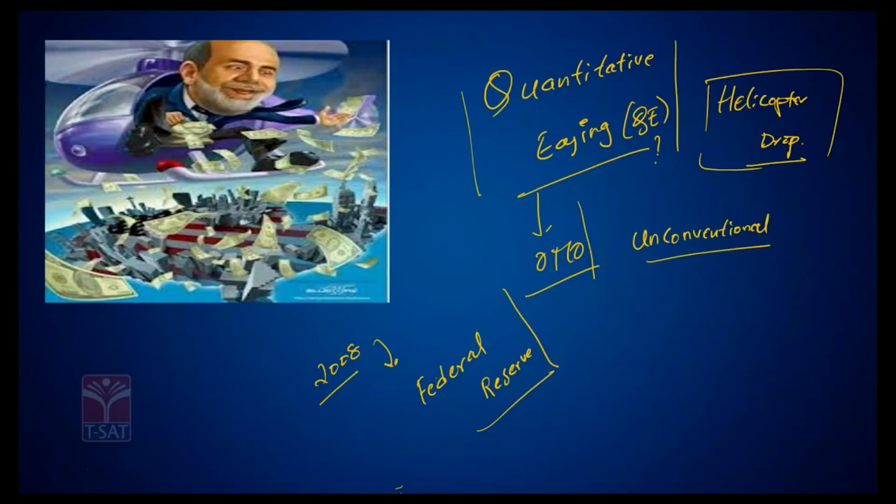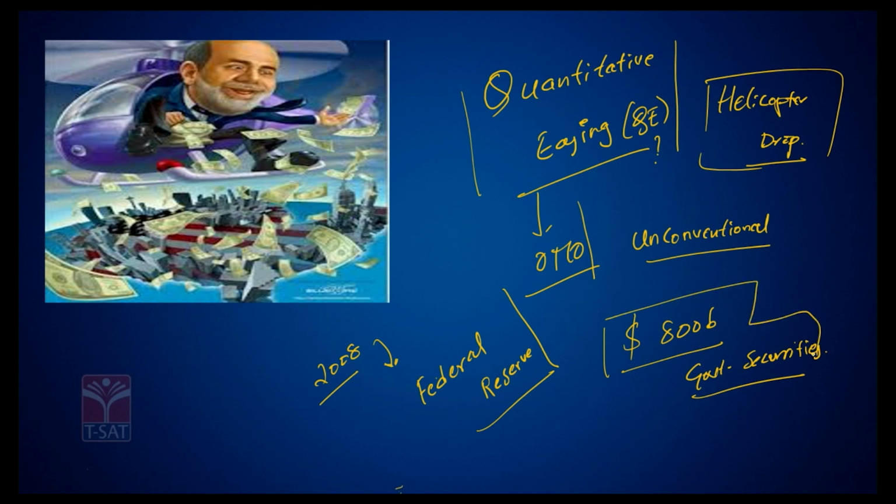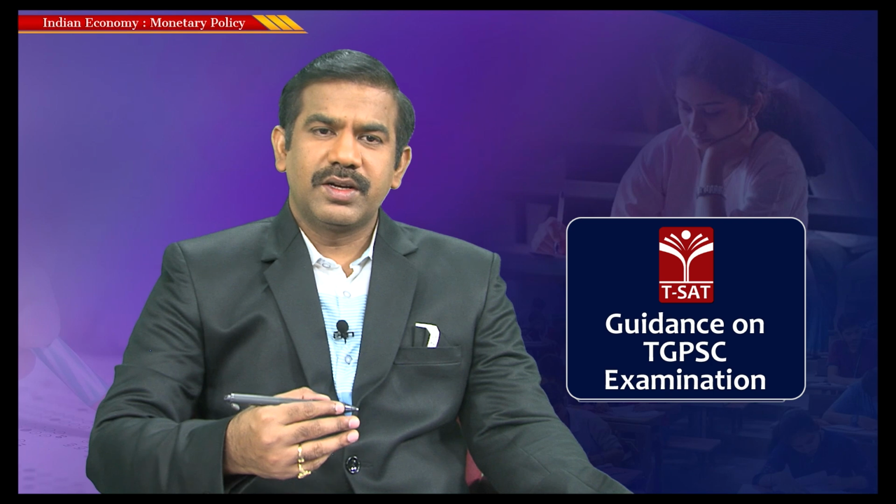So in 2008, when the American economy was experiencing a deep economic crisis, that central bank came with a policy initiative of increasing the supply of money by purchasing government securities on a very large scale from the markets. Those days they came with an initiative to purchase around $800 billion worth of government securities from the market. That is going to result in a very huge increase in the supply of money, because when the Federal Reserve is purchasing such a huge amount of bonds from the market, in return it is simply pumping $800 billion into the market.